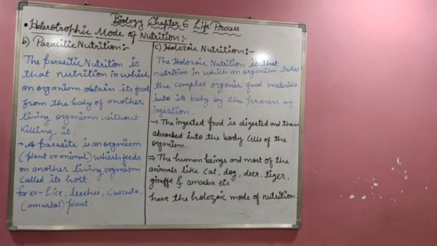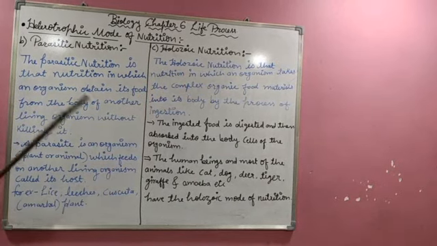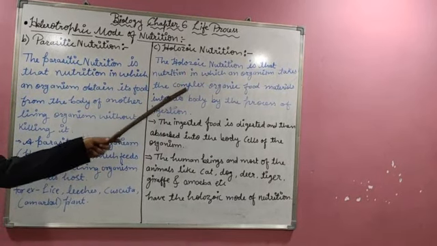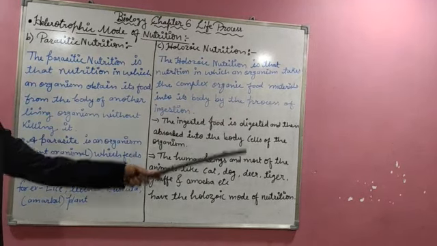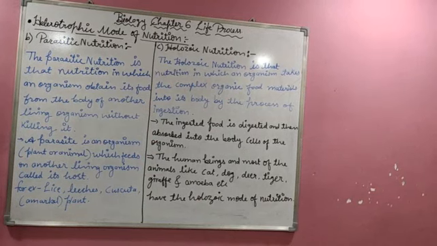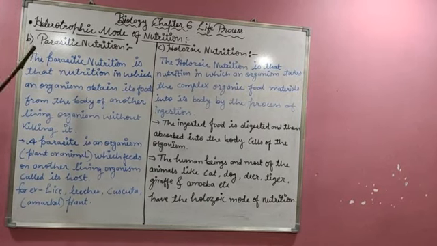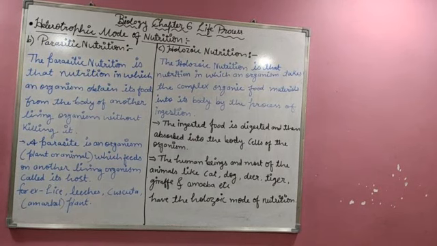Let's see the third, that is the holozoic nutrition. Holozoic nutrition means what, students? Holozoic nutrition is that nutrition in which an organism takes complex organic food material into its body by the process of ingestion. We saw the saprotrophic mode of nutrition, we saw parasitic nutrition. The third one is holozoic nutrition.